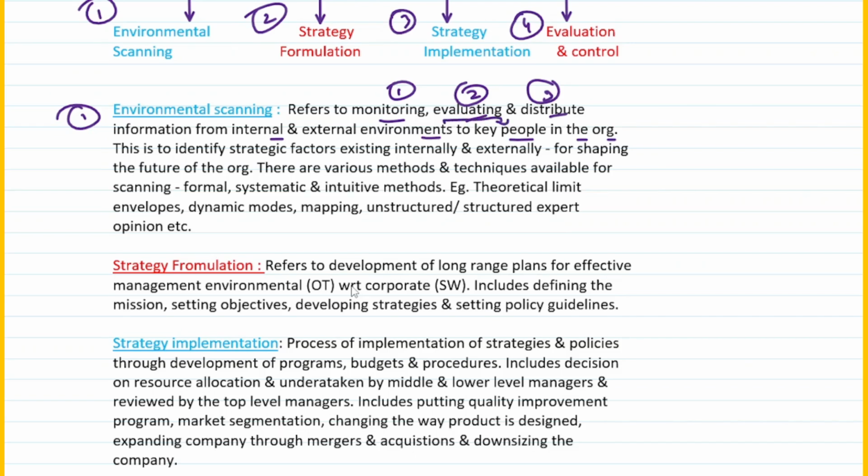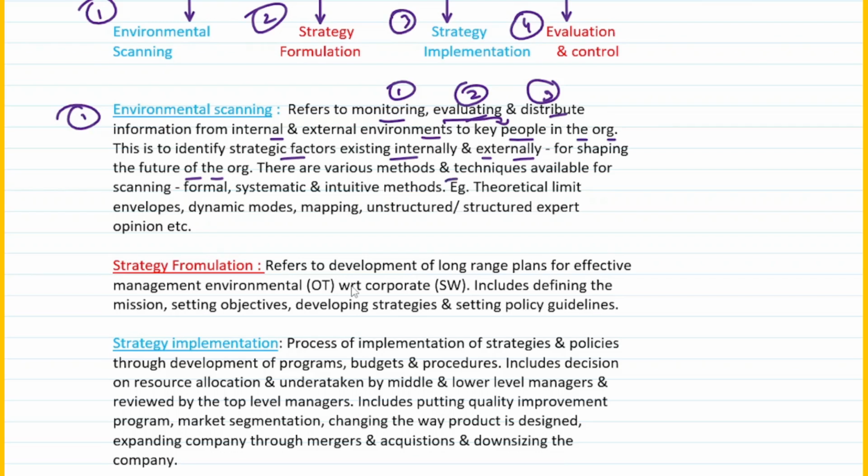Key people means someone who's relevant to the organization, right? This is to identify strategic factors existing internally and externally. You have to identify the strategic factors existing within the organization and outside the organization, for shaping the future of the organization. Why shaping the future? Because strategic management itself talks about the long-term growth of the organization, right? So that's where environmental scanning plays such a vital role.